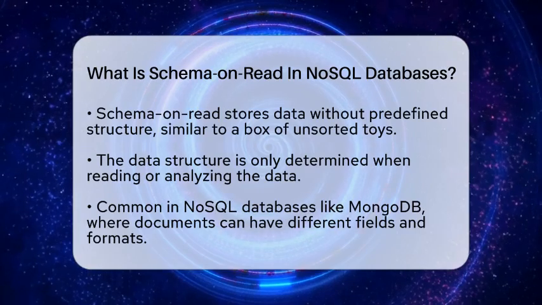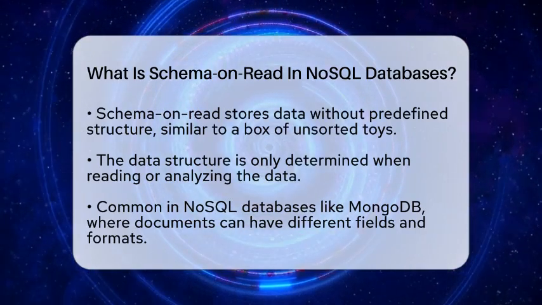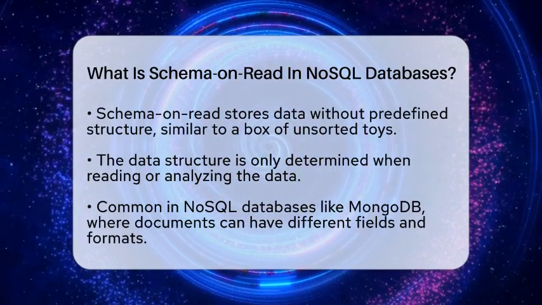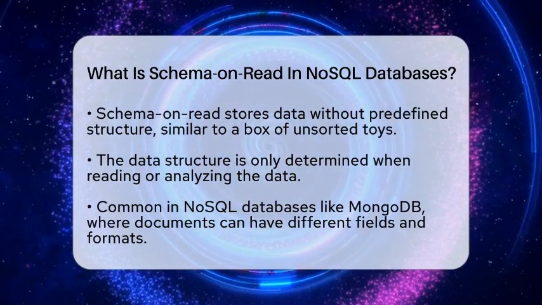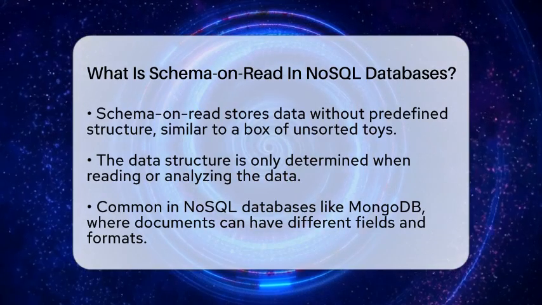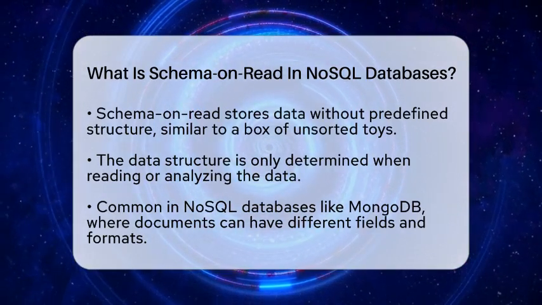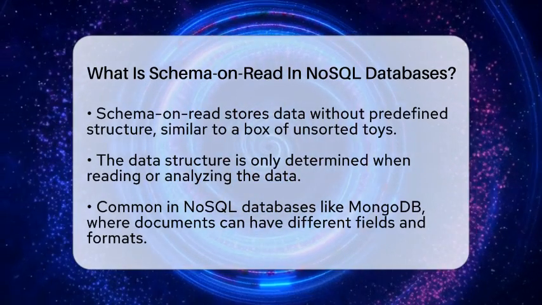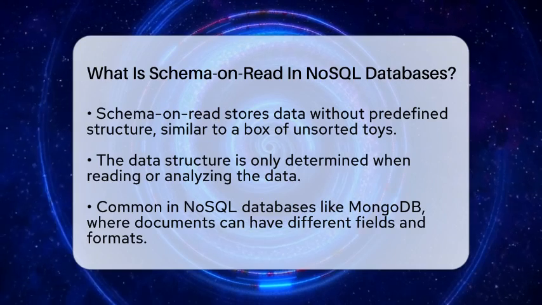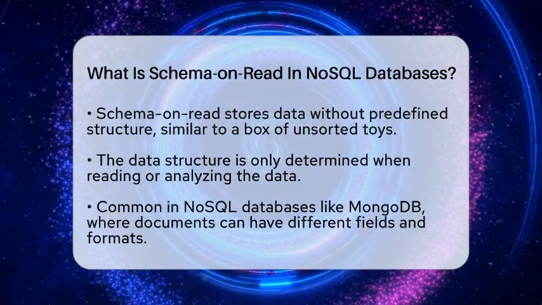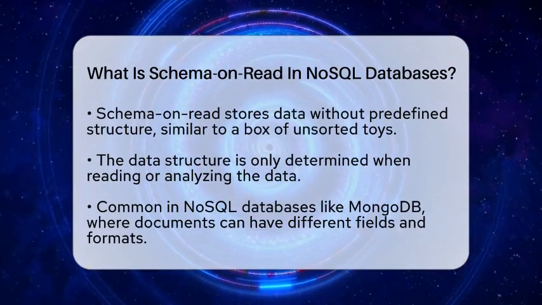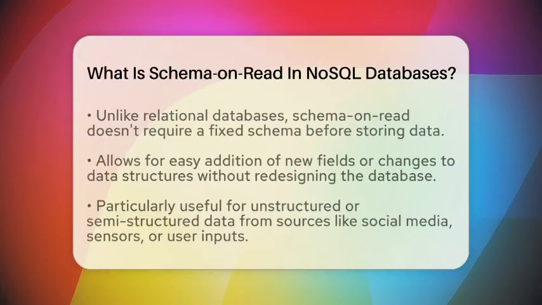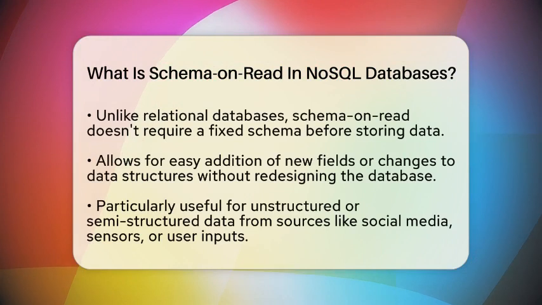Instead of defining a strict format for your data when you save it, you just store it as it is. The structure or schema is only applied when you read or analyze the data. This approach is common in NoSQL databases like document-oriented systems. For example, in a database like MongoDB, each document can have different fields and structures. One document might have a name and age, while another might have a name, address, and phone number.